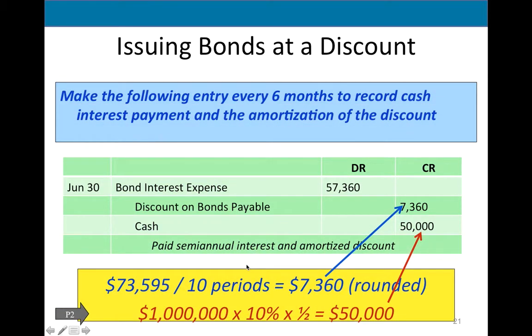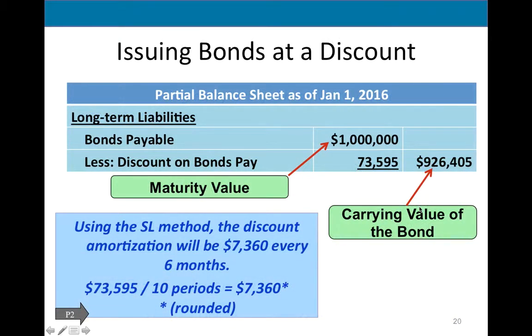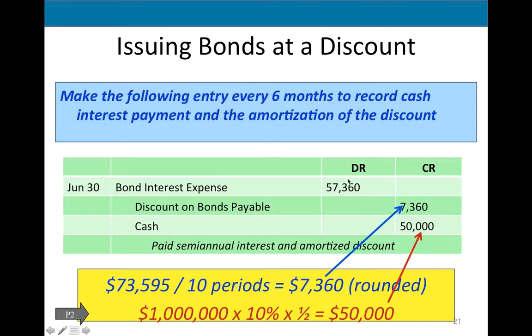Okay, so here is my journal entry for interest payment with the bond with a discount. The cash amount does not change, right? It's $50,000, a million multiplied by 5%. But I'm taking 1/10 of the discount. This account is a contra liability, so it's plus minus, and I'm going to minus it. So the total amount of the discount goes down when I credit it by 7,360, and it increases my expense.